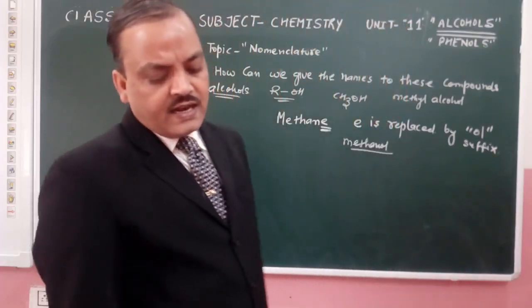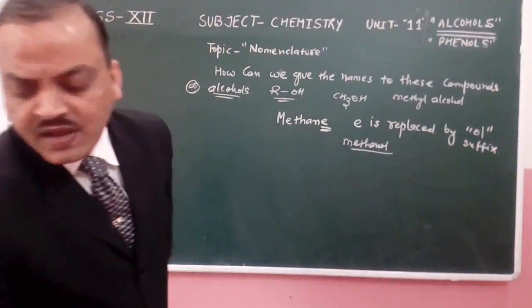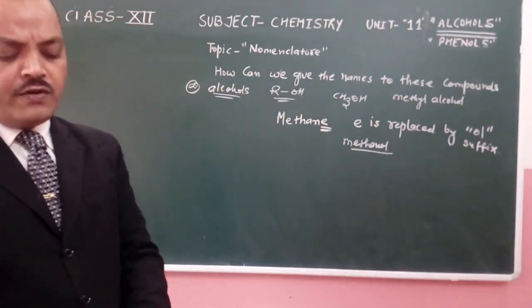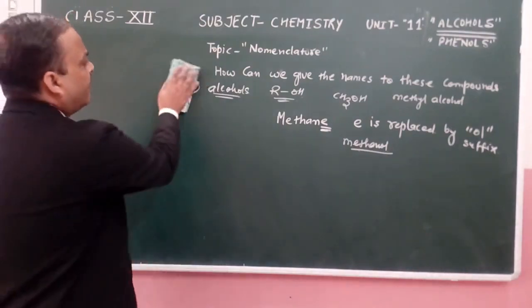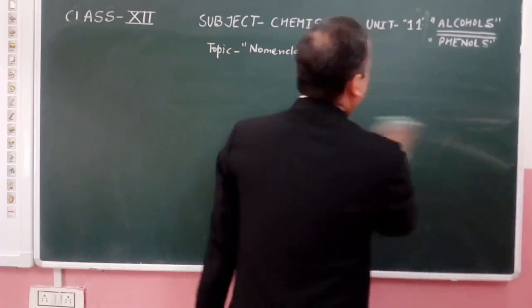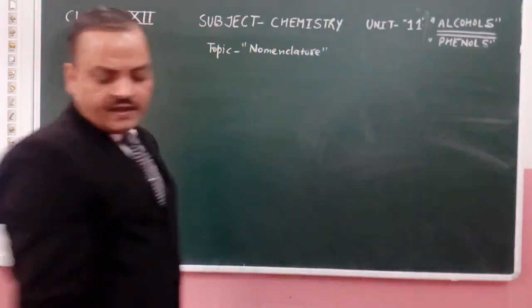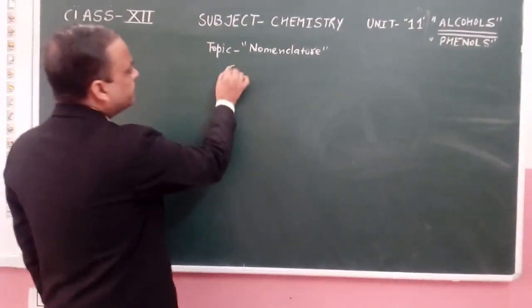Common and IUPAC names of some alcohols. Now we have a table in which the common names and IUPAC names of some alcohols are given.